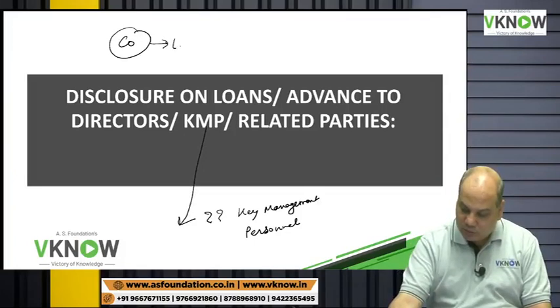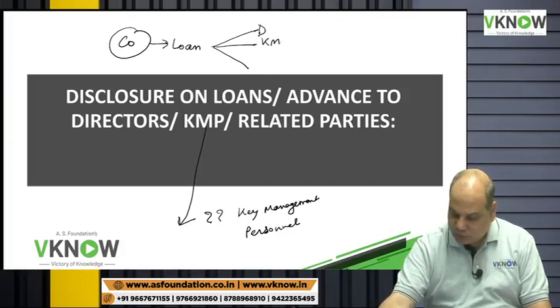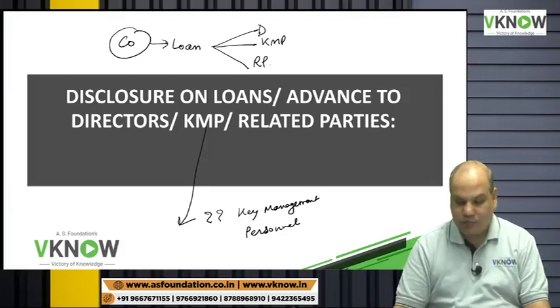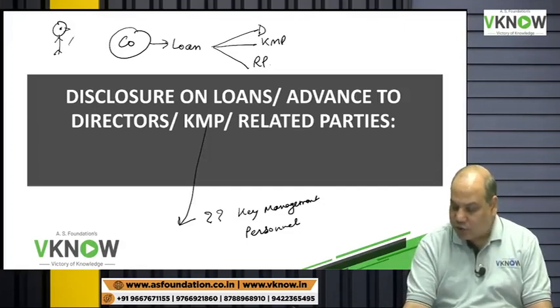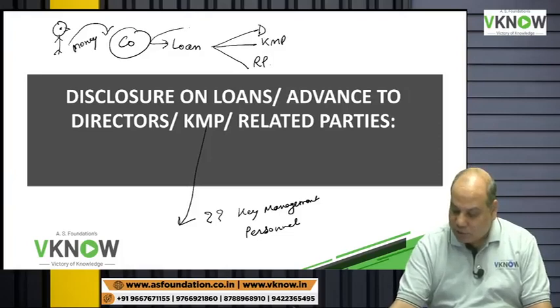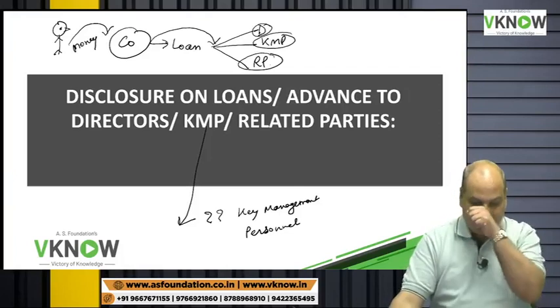So, if the company has given loan to either director, KMP or related parties, suppose you are a shareholder. The shareholder has given money to the company. And what the company is doing, the company is giving that money to director, to KMP, to related party.